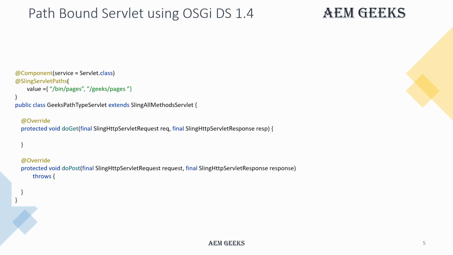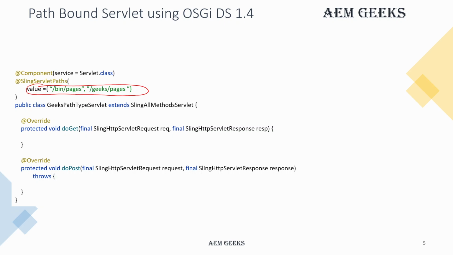Now let's understand the pseudocode. To register your servlet as a path type servlet, you can use the @SlingServletPaths annotation. Inside that, only one property is required, which is values. Under this, you can define your paths, the paths by which you want to register your servlet. This is the only property. You cannot add any other property. If you try to add one, you will get a compile time error.